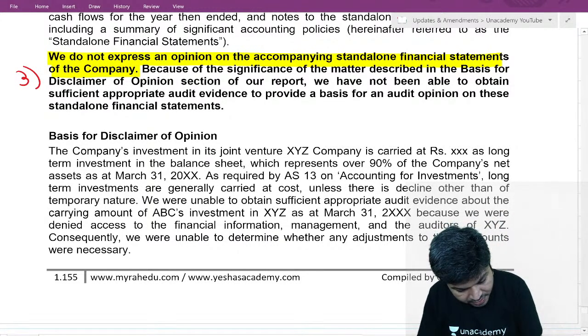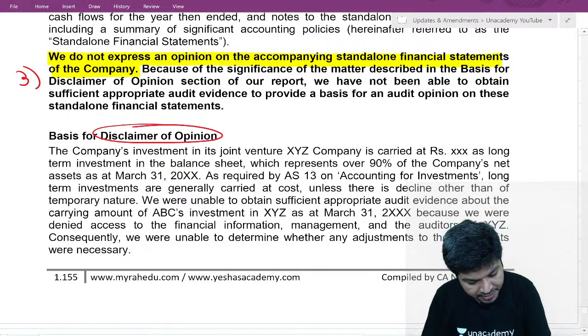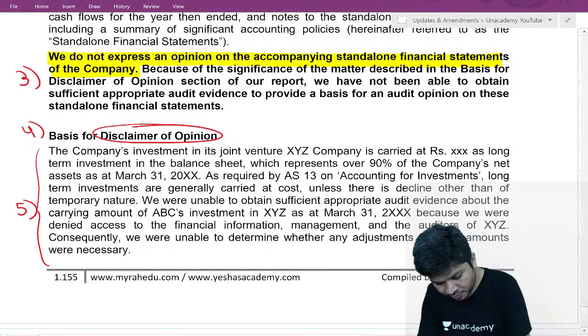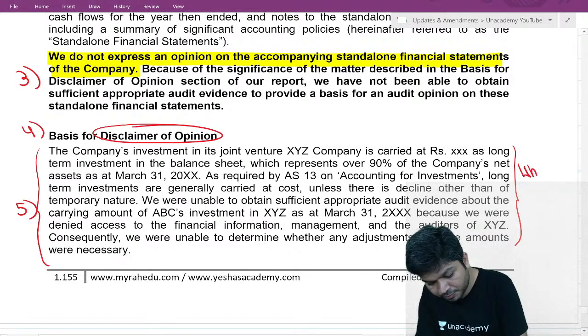Fourth one, basis for disclaimer of opinion, in the heading. Fifth one, why disclaimer? The whole para for that.